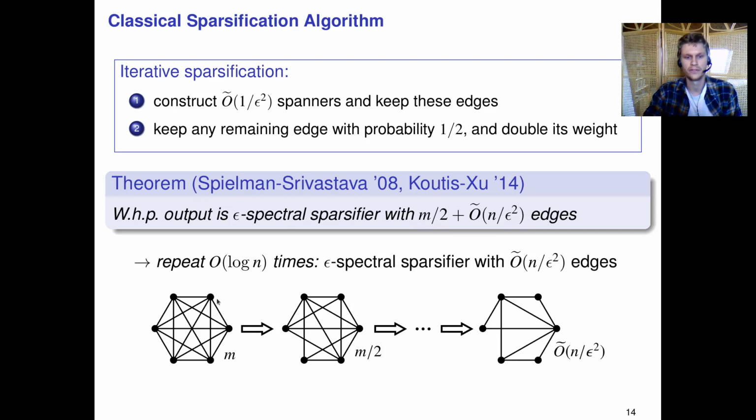And if we repeat this order log n times, right, so we start with a graph with m edges, and we have m/2 edges, and so on. By transitivity of the notion of spectral sparsification, we just have to choose the ε here slightly smaller, and then we'll see that the final graph is an ε-spectral sparsifier of the original graph with only Õ(n/ε²) edges.